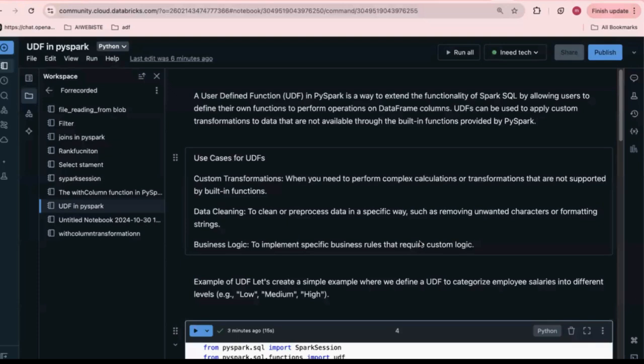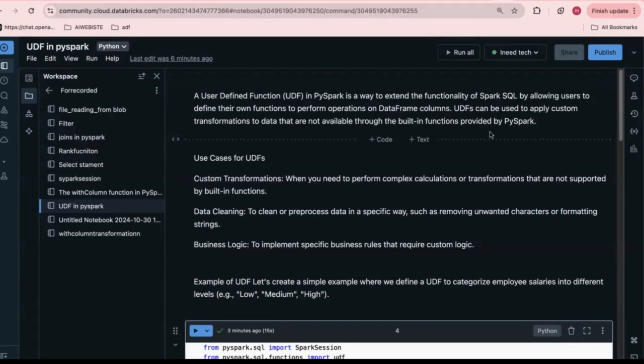Hi guys, welcome back. In this video, we are going to see what a UDF in PySpark is. A user-defined function in PySpark is a way to extend the functionality of Spark SQL by allowing users to define their own functions to perform operations on DataFrame columns. A UDF makes it easy to apply custom transformations to data that are not available through the built-in functions provided by PySpark. Actually, it is like functions in Python.